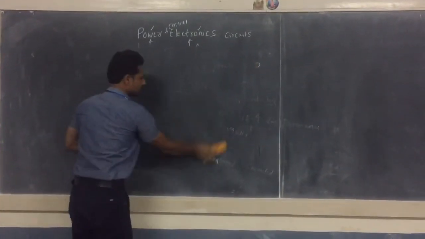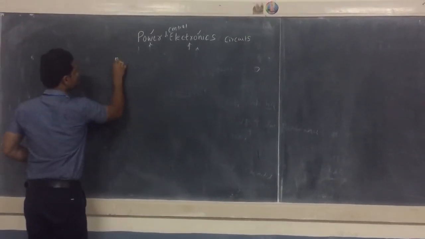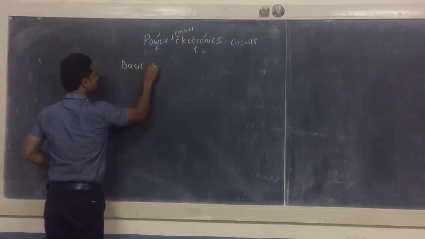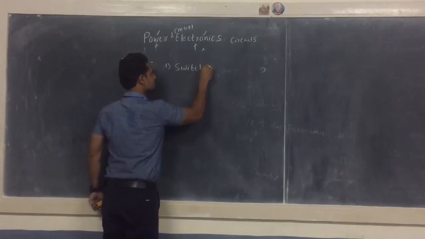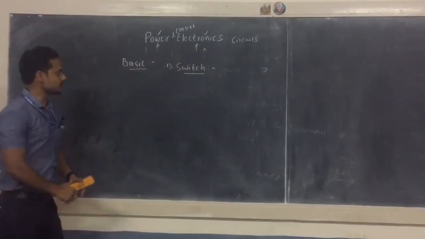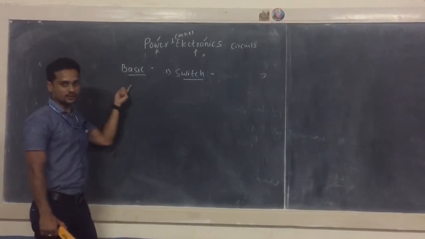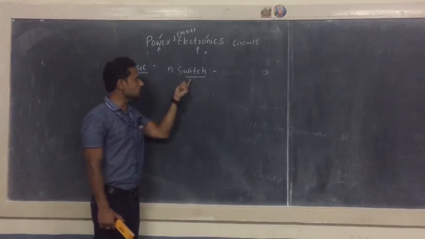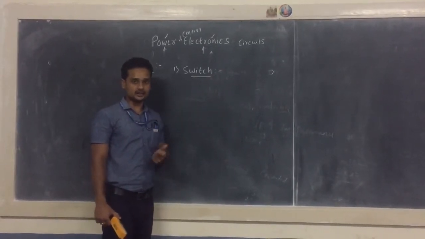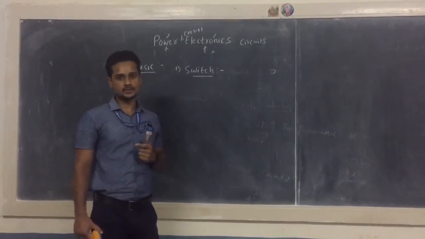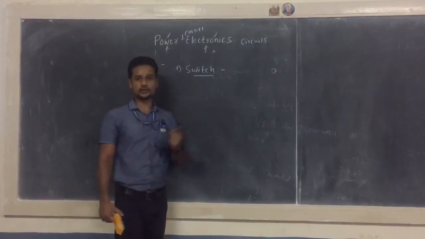So first, let us deal with the important basic component of power electronics, that itself is a switch. The reason why I have considered the switch in the first concept of the basic parts is that if you know the behavior of the switch, or the operation of this switch completely, then that is the explanation for all the concepts included within this whole subject. Therefore you must know the operation of a switch.